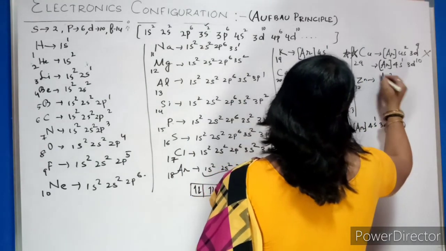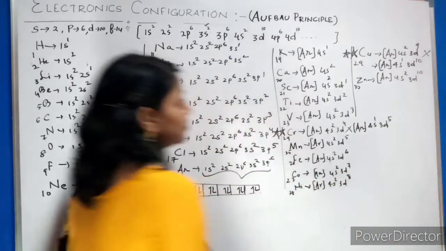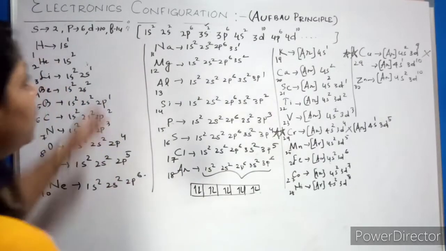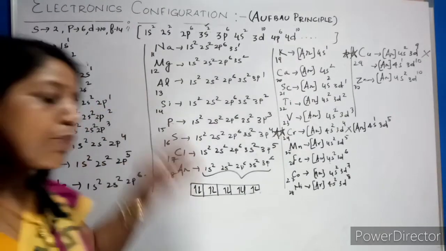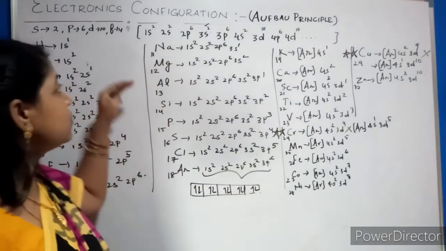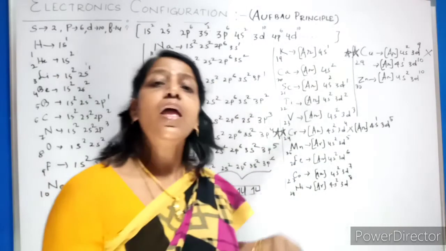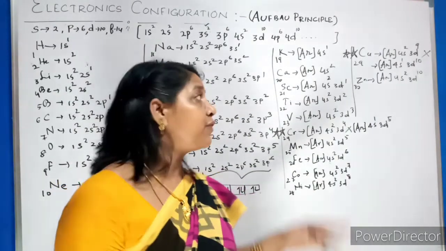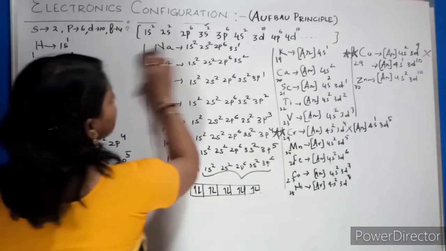Then next after copper is zinc 30. So argon 4s2 3d10. Okay, clear? If you want another shortcut, I will tell you a way to remember this sequence. If you are not able to recall it, but for exam point of view, if you are writing your board exams, then you need to write this normal sequence. You have to show it in terms of a diagram, then write the configuration. If they are asking only a 2 marks question to write the configuration of this element, then in such a case, I will tell you one shortcut for how to write it.